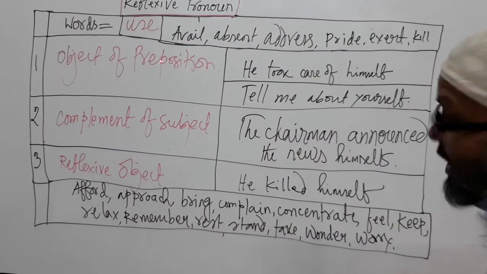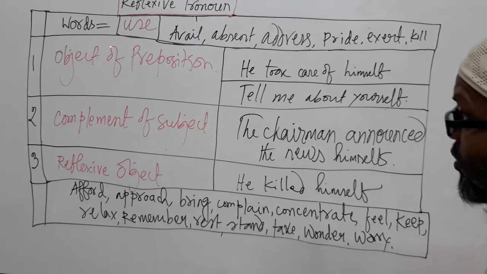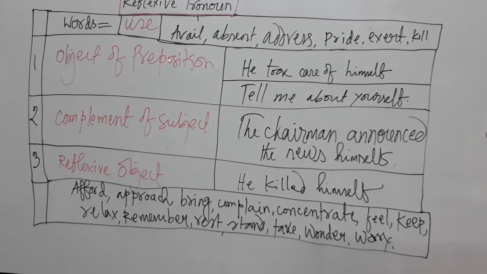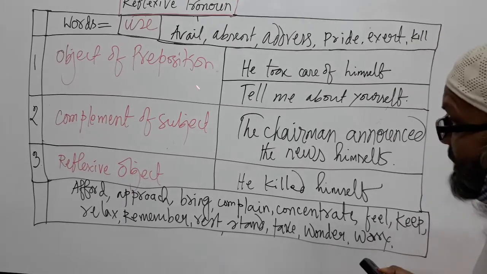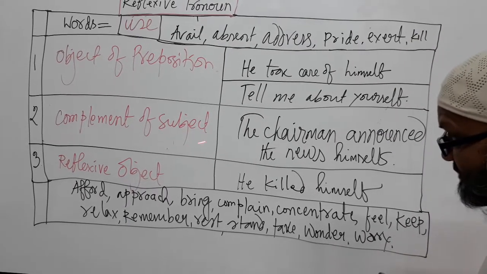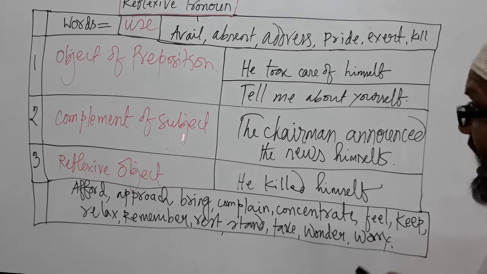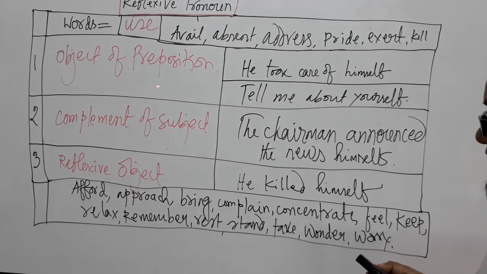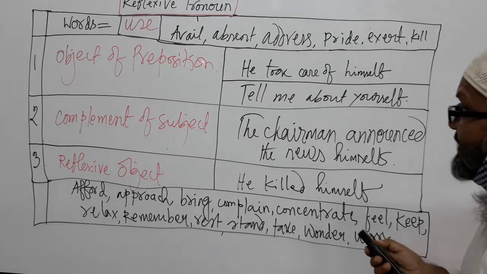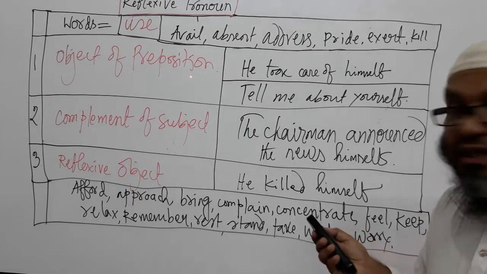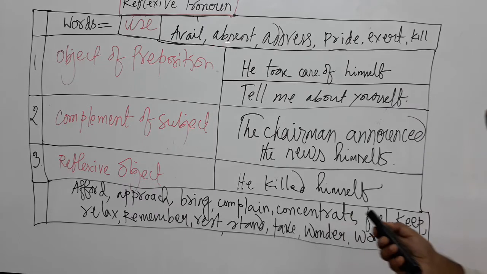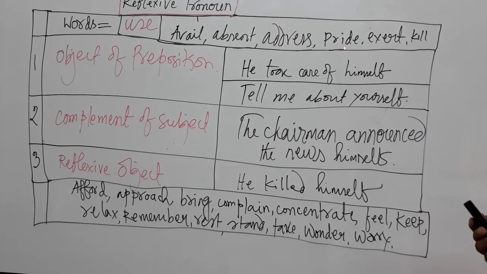Let's see the next chart which I have already written down for you. See that now uses of reflexive pronoun. What are the uses of reflexive pronoun? Reflexive pronoun can be used as object of preposition, complement of subject, and reflexive object. How they can be used now I am telling you. Please follow me, okay? There are some verbs after which they can be used, and they are avail, absent, address, pride, exert, and kill.